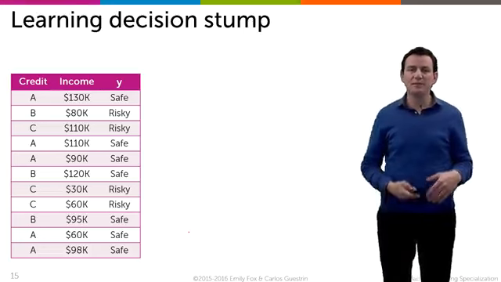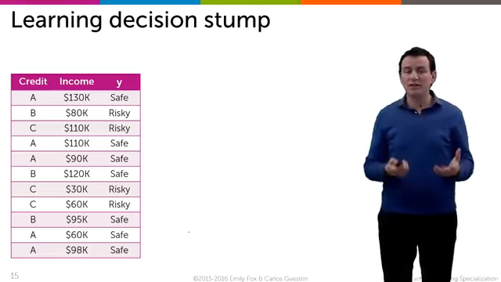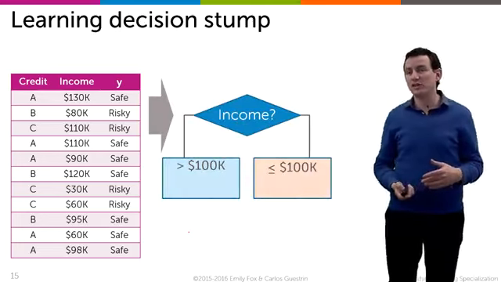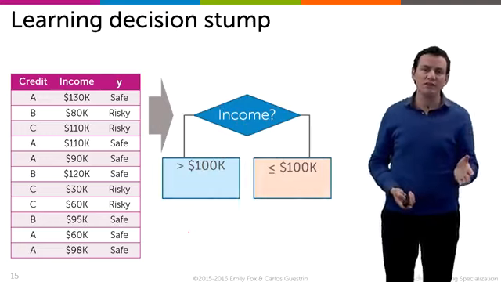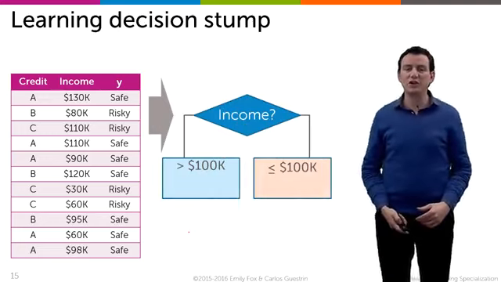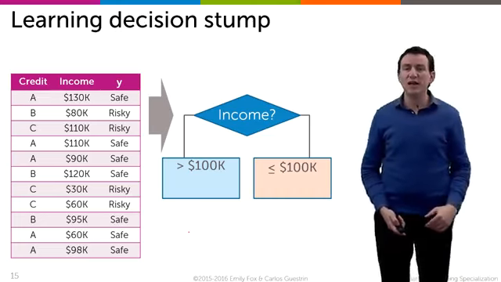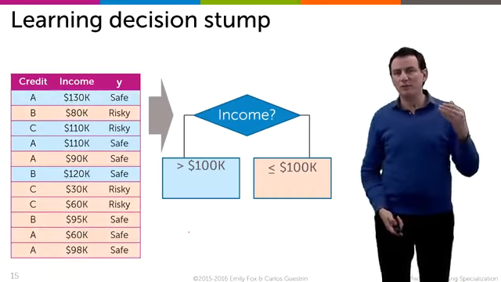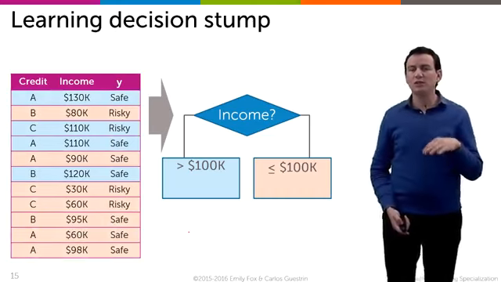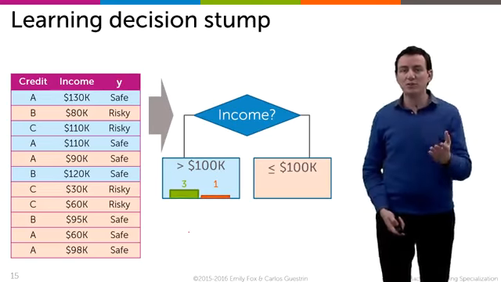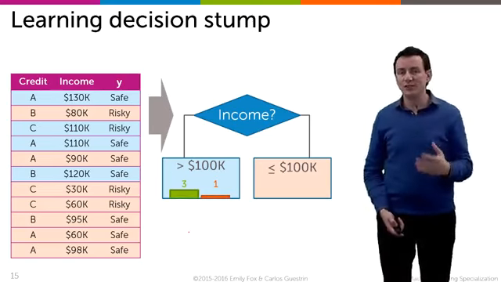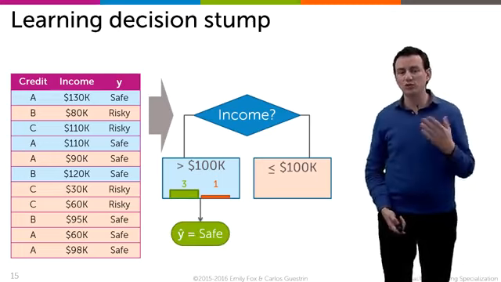So if we take some data and we try to make a prediction, we might learn, say, a decision stump. And so let's say you decide to split on income. We look at folks with income greater than 100,000, folks with income less than 100,000. And how do we learn the actual predictions that we make? Well, we look at the rows of our data where the income was greater than 100,000, and we see that for those, 3 were safe loans and 1 was a risky loan. So we're going to predict y hat equals safe.